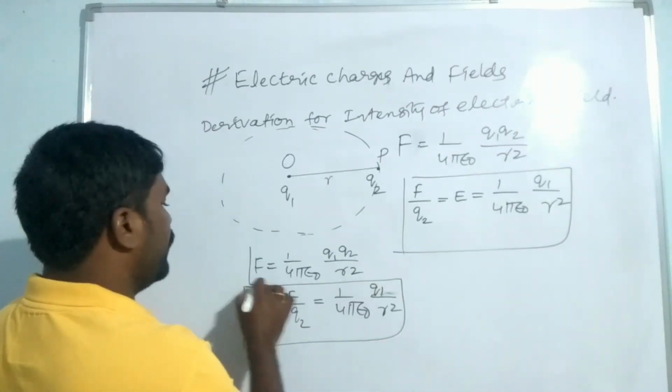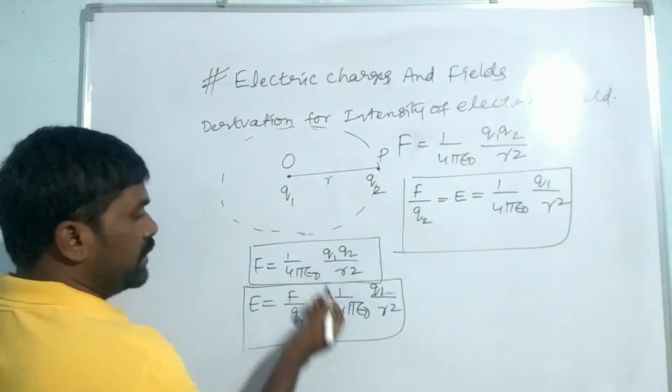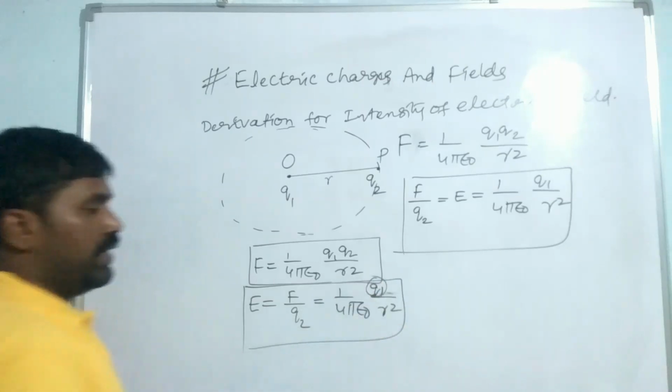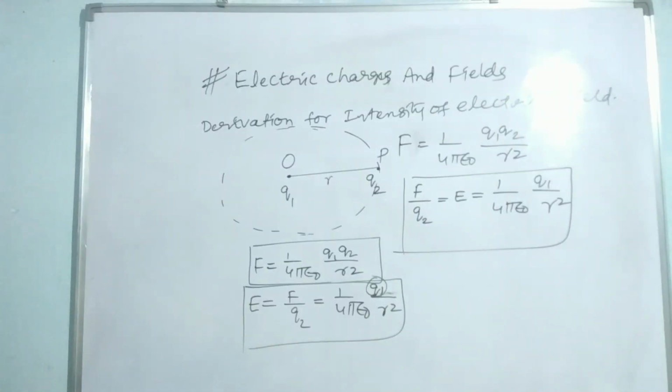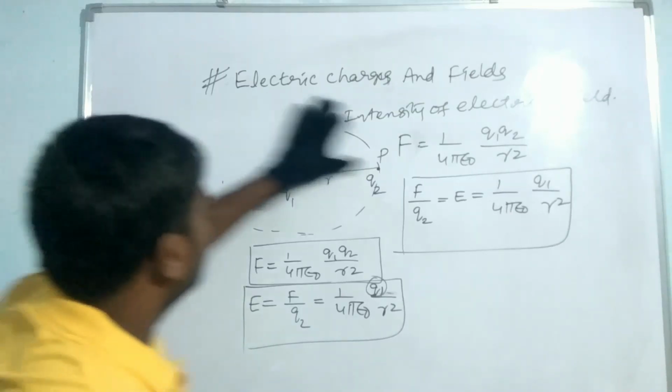So there is a slight variation between the force and the intensity. In the force, it is Q1 Q2 by R square, but in the intensity only one charge is there. The other charge is affected by the force. That is the main important point you have to remember here. Right? So this is the intensity of the electric field and the derivation of it.